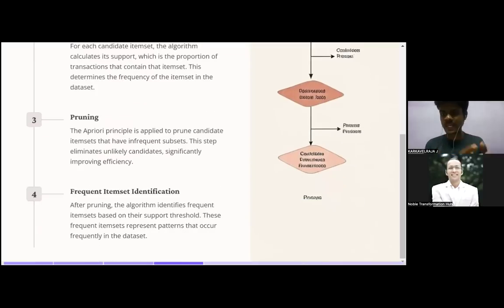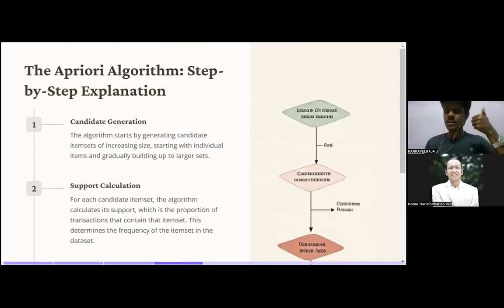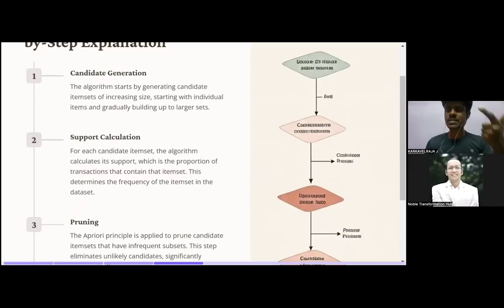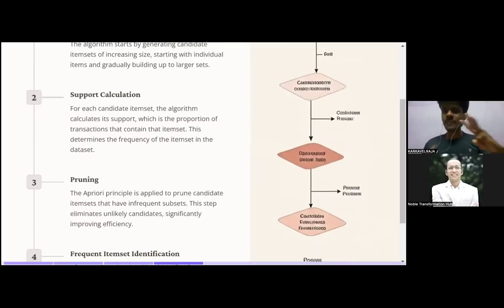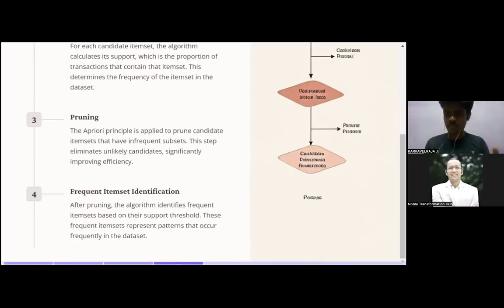Finally, we will end up with the item sets that are called frequent item sets, generated by this Apriori algorithm, and there will be a support for each. So we can be that much more confident to recommend to a person, if you buy this product, go and buy this product, because this is going to have more support. So this is the entire flow. You create a candidate set, then you fix the support of each and every candidate set, then you delete the candidate sets which have a low support score, then you create a frequent item set identification table. From there you can create a recommendation system by using the association tool.